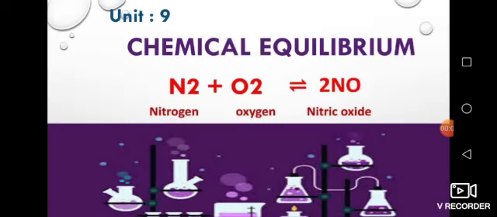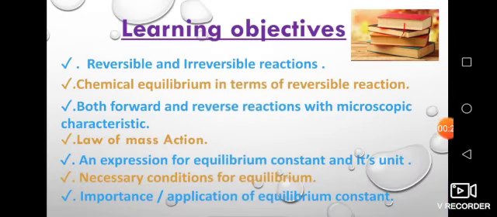Assalamu alaikum. Welcome to all students of class 10 in these online classes. Today in our first lecture we are going to discuss unit number 9, chemical equilibrium, from the textbook of chemistry, grade 10. In this chapter we will discuss reversible and irreversible reactions, chemical equilibrium in terms of reversible reaction, both forward and reverse reaction with macroscopic characteristics, law of mass action, an expression for equilibrium constant and its units, necessary conditions for equilibrium, importance or applications of equilibrium constant.